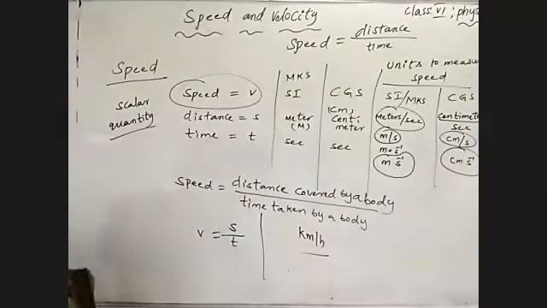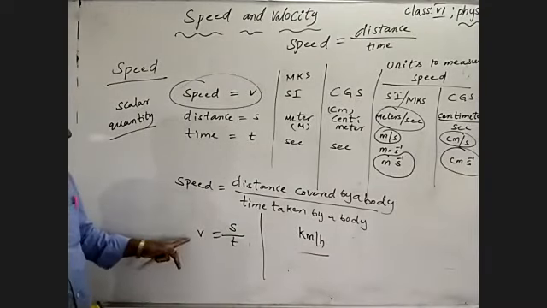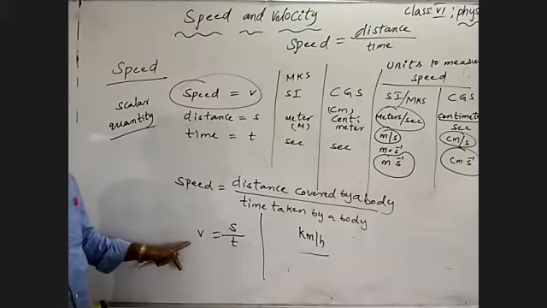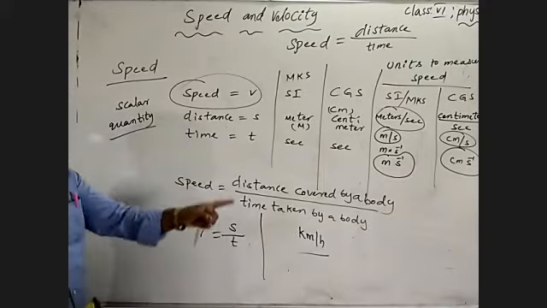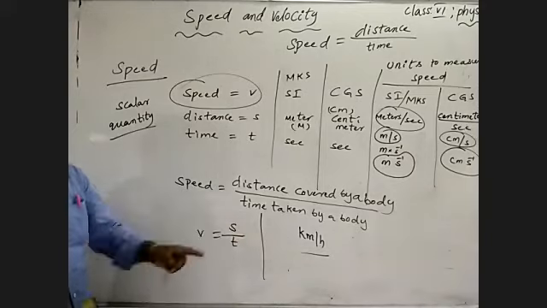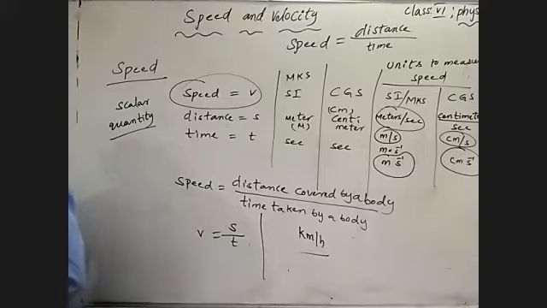This is the mathematical formula with symbols and units to measure speed. Understand?